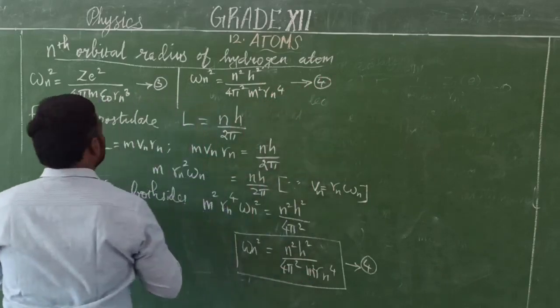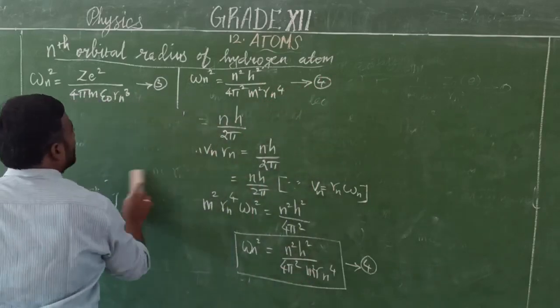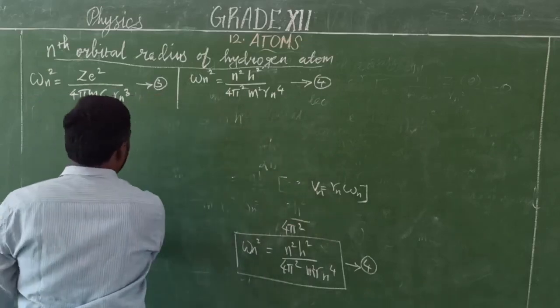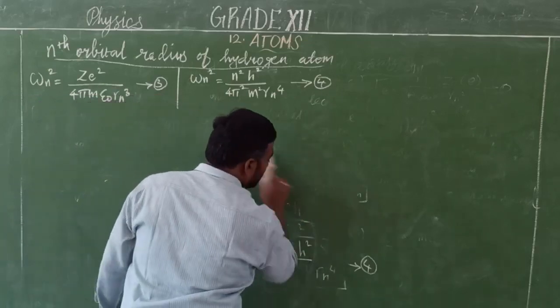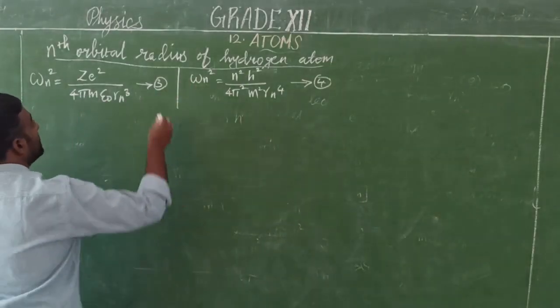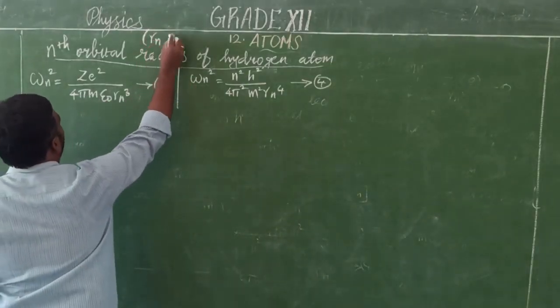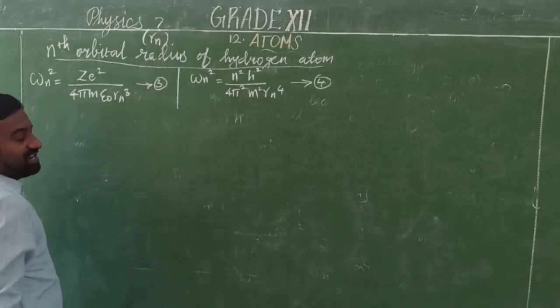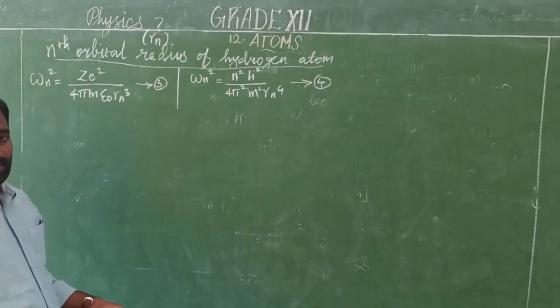Now once again compare these two equations. By comparing these two equations, the left hand sides are equal, so automatically the right hand sides will be equal. What is the aim of this concept? We are going to determine the nth orbital radius, that is R_n. For that we are using these things.